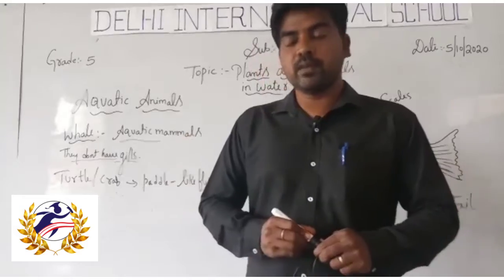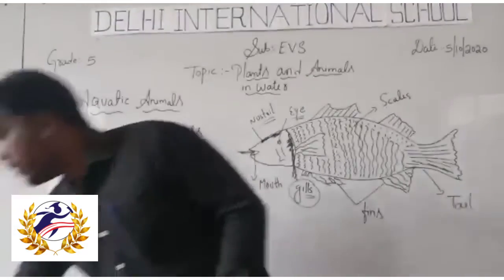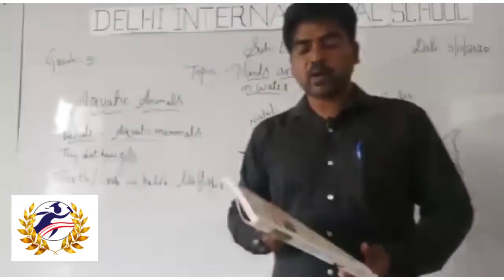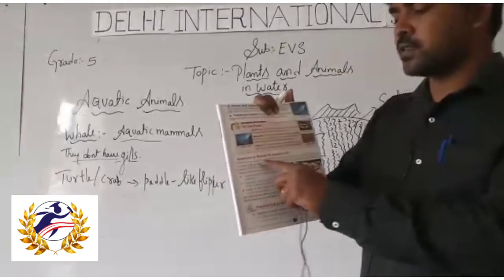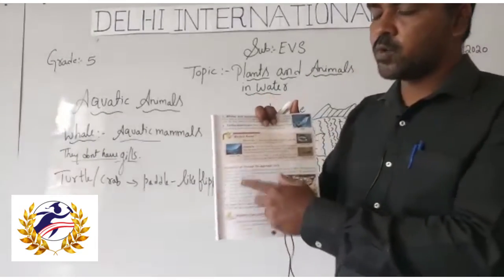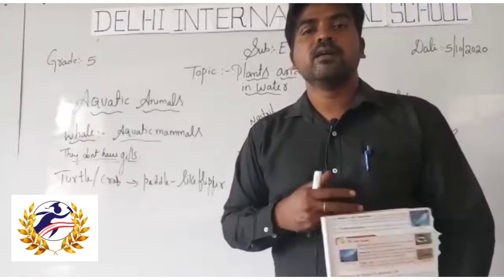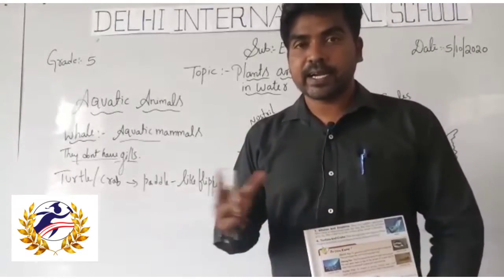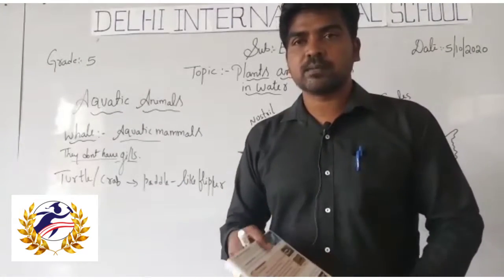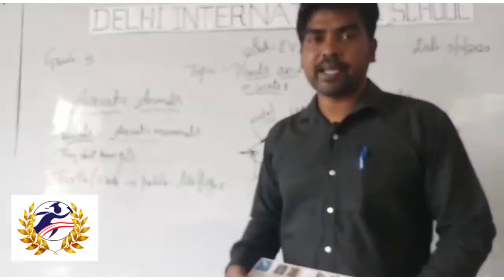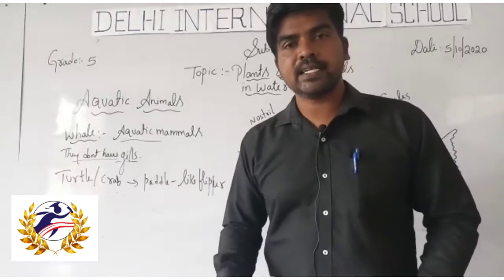Students, next we will move towards humans as a threat to aquatic life. Humans as a threat to aquatic life means how we humans are affecting, directly or indirectly, these aquatic organisms, whether plants or animals.